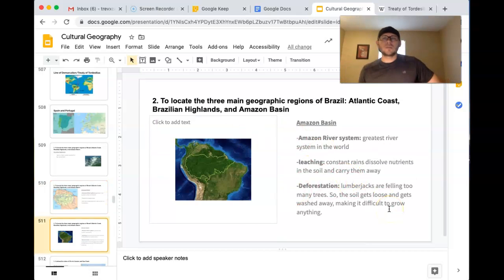And I do want to mention something about the Amazon River too. There are two problems that can threaten the lush vegetation of the area: leaching and deforestation. And we've talked about these before, but as a reminder, leaching is when you have constant rains, and it can happen where it continues to leach out or to take out the essential nutrients for plant life, and they'll be washed into the river and taken away.